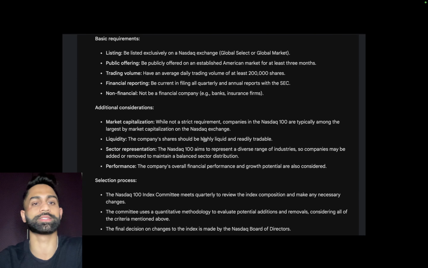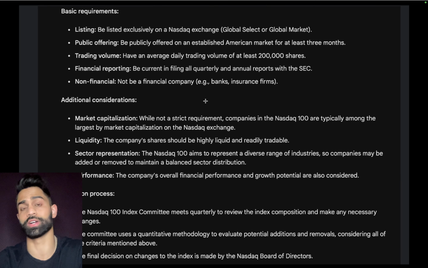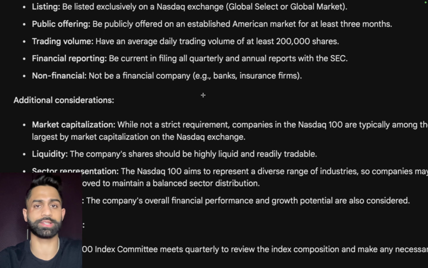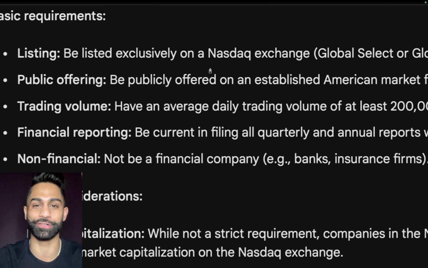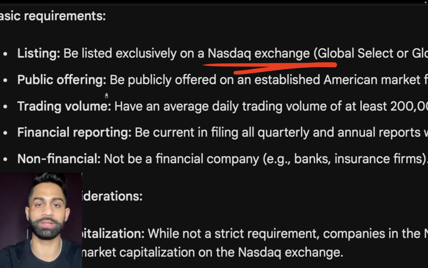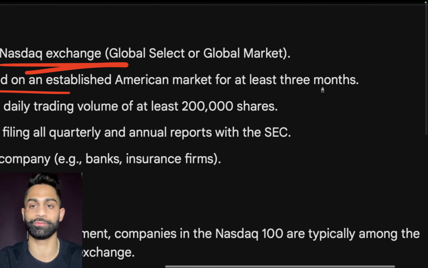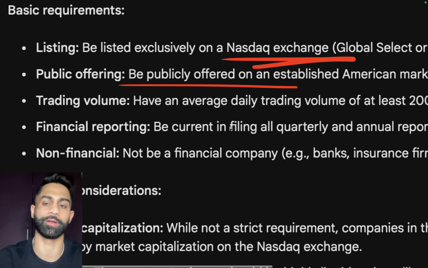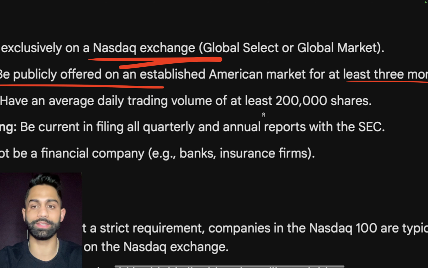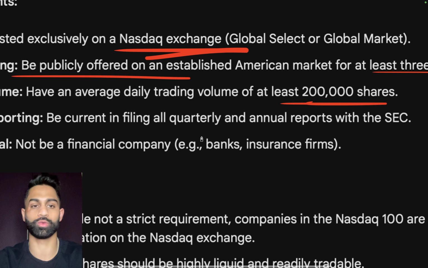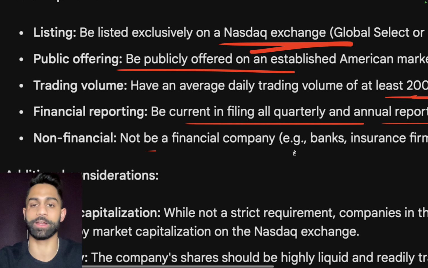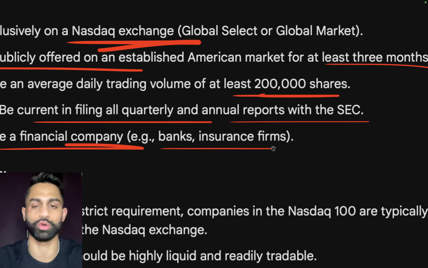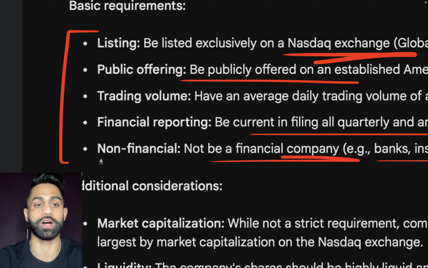Now, I was going through some of the criteria as to what determines which companies are included and which companies are not. So obviously from a listing standpoint, they should be listed on the NASDAQ exchange. That's pretty obvious if they're going to be part of the NASDAQ 100. So NASDAQ exchange is number 1. They should be publicly offered to an established American market for at least 3 months. So they need to be listed for at least 1 quarter. Trading volume, so should have at least 200,000 shares of trading volume. Financial reporting, be current in filing all quarterly and annual reports with the SEC, and non-financial, so can't be a financial company, for example banks, insurance firms, hedge funds, all those types of deals. So Enphase meets all these criteria, obviously, right? There's no doubt about it. That's why it was part of the index in the first place.